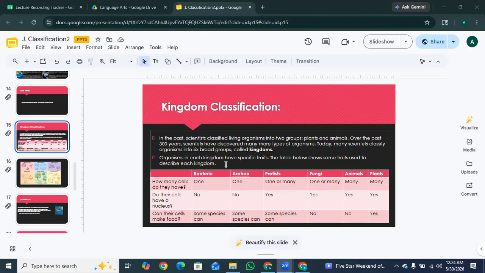So, the table shows some traits used to describe each kingdom. Okay. How many cells do they have? The first one is bacteria, which have one cell, archaea, which have one cell, protists, which have one or many cells, fungi, which have one or many cells, animals have many cells, and plants also have many cells. Okay? So, this is a table, and you have to read this table carefully.